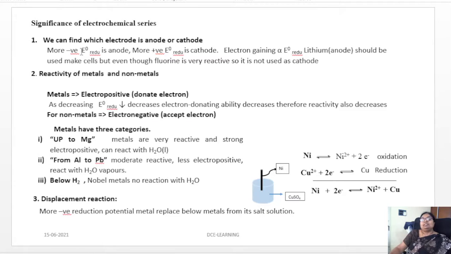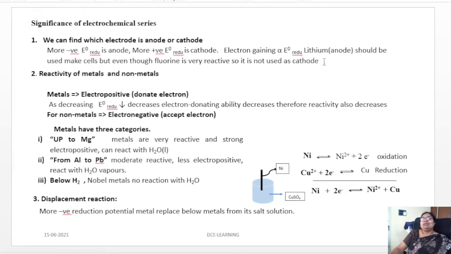We can find which electrode is an anode or a cathode by knowing the electrochemical series. If the standard electrode potential is more negative, it acts as an anode. If it is more positive, that is, if the electrode reduction potential is higher, then it acts as a cathode. It means the electron accepting capability increases, therefore it acts as a cathode. Electron gaining is proportional to the standard reduction potential of the respective electrodes.